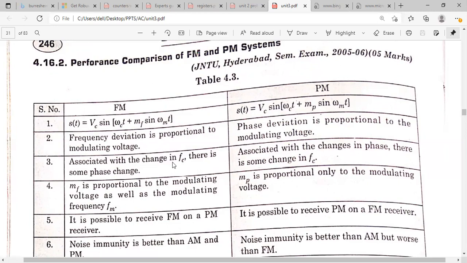And here, with a change in FC, there will be some phase change. If we change the carrier frequency, there will be a phase change. But here, with changes in phase, there are also some changes in the carrier frequency. Here the modulation index will be proportional to, what is the modulation index? That is equal to delta F by FM, right? So this is proportional to the frequency deviation and also the modulating frequency. And here the phase deviation depends only on the modulating voltage. So here it depends on the modulating frequency, and here it depends on the modulating voltage only.